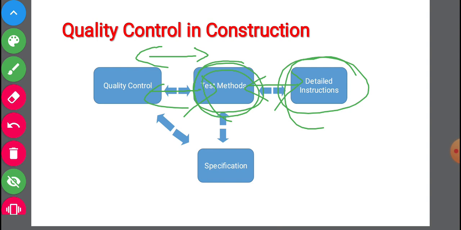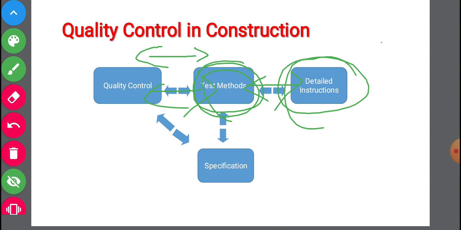Detailed instructions are nothing but, for any test to be carried out, at what temperature the test has to be carried out, which test is to be carried out, at what time it is to be carried out, and what the results are. So those are the instructions.